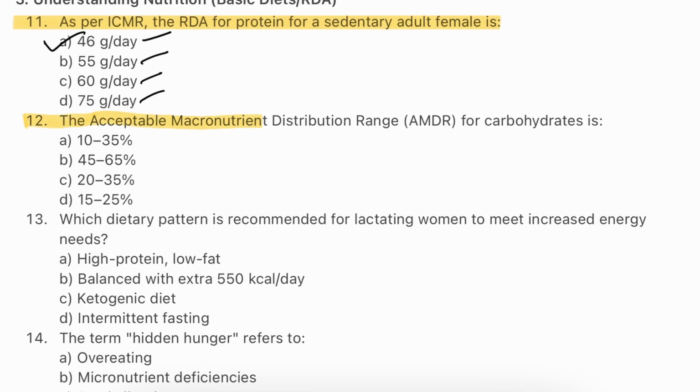Question number 12. The acceptable macronutrient distribution range for carbohydrate is 10 to 35%, 45 to 65%, 20 to 35%, 15 to 25%. The answer will be B. 45 to 65%. AIIMS guidelines suggest that 45 to 65% of daily energy intake should come from carbohydrate. This range supports optimal brain function and energy levels while providing essential nutrients found in carbohydrate-rich food like fruits, vegetables, and grains.